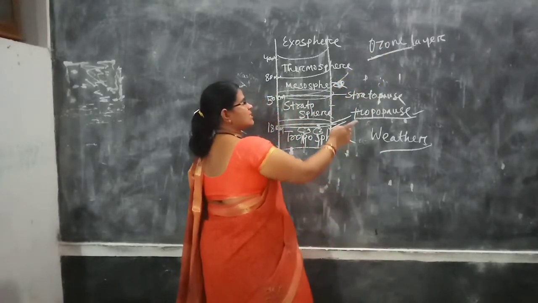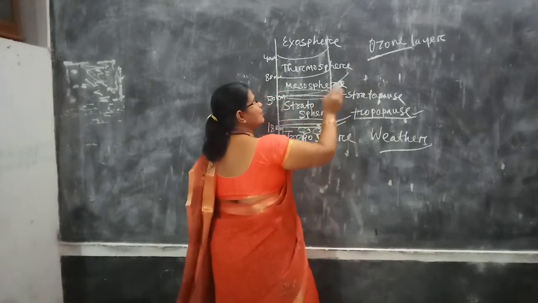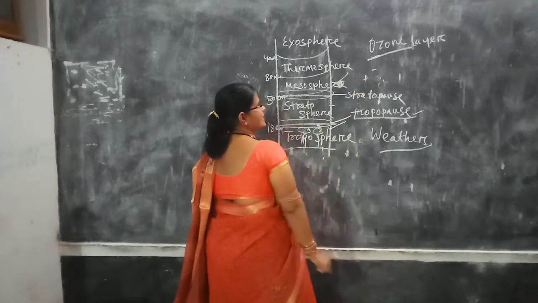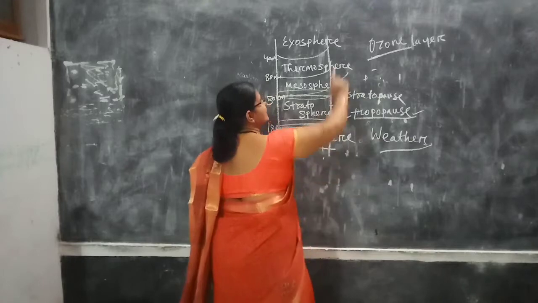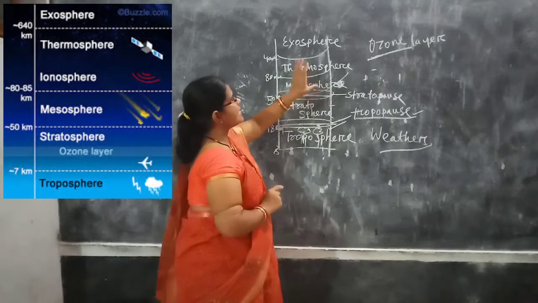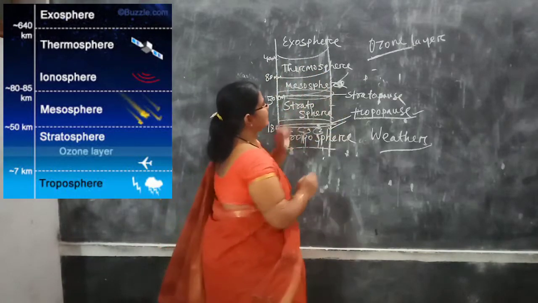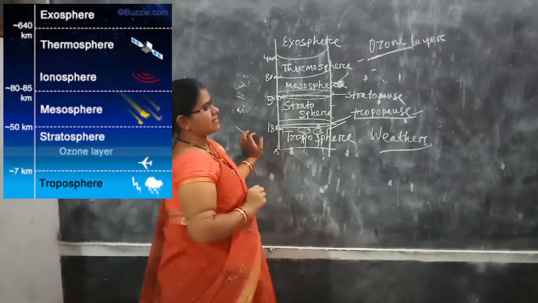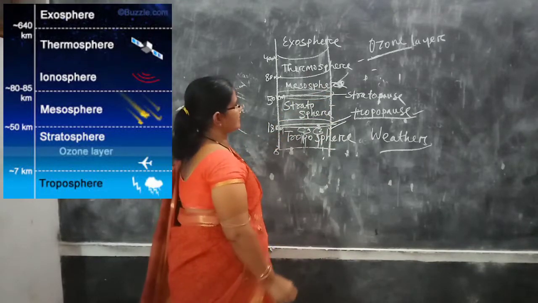Why? Because of various human activities. And what are the human activities? Rapid industrialization and urbanization have resulted in increasing the amount of harmful gases, carbon dioxide, carbon monoxide and the greenhouse gases, and that has created a hole in the ozone layer. So this is a danger because it causes skin diseases and cancer.